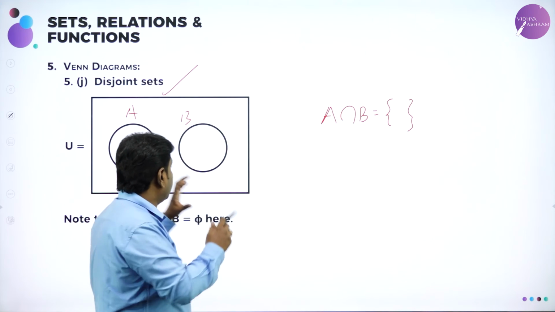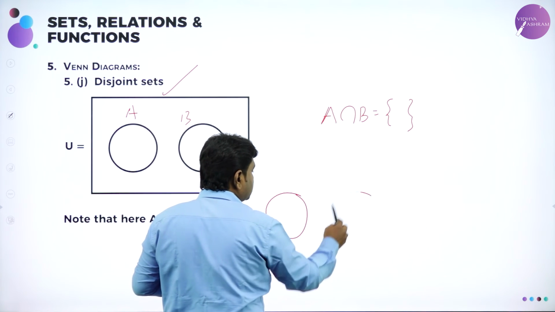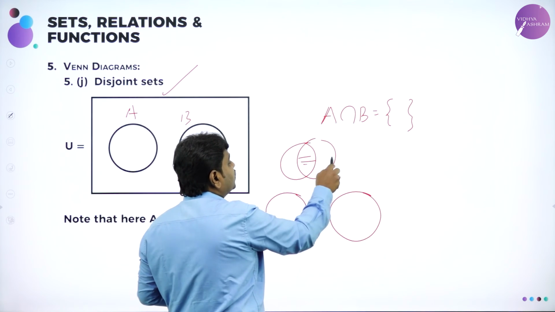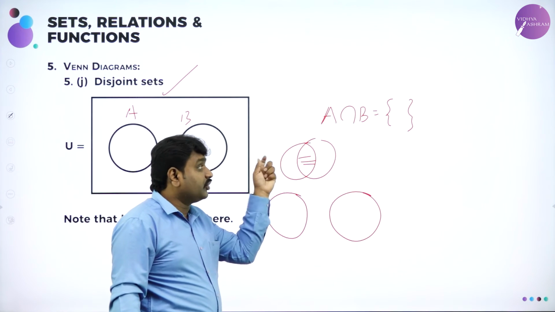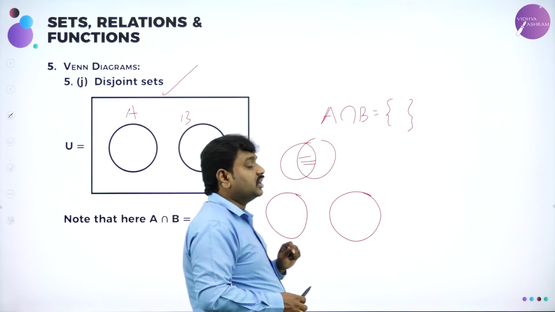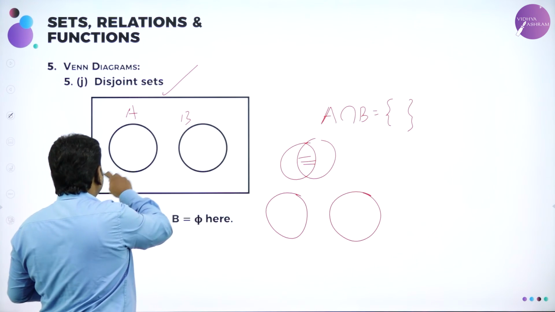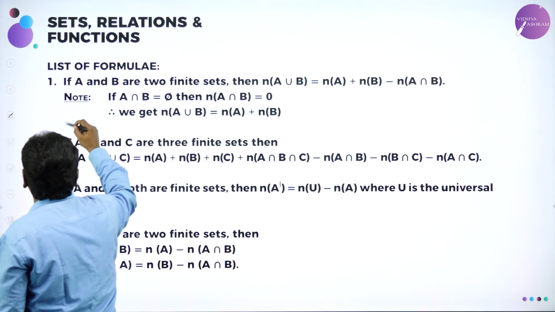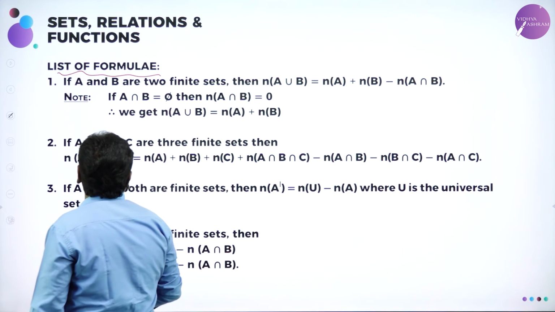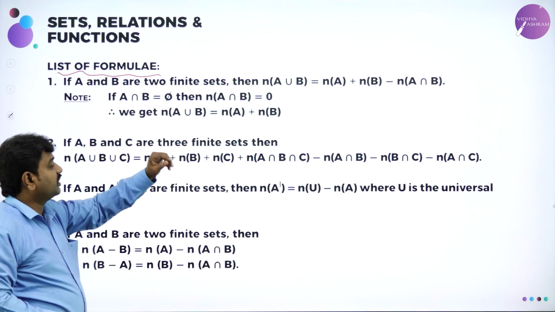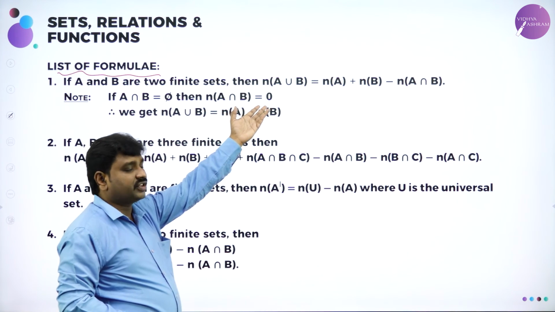Disjoint sets means they will not touch each other. One set lies away from the other set. Means we will not have this common region. This common region is called what? Intersection region. If you have any element in the intersection, then it cannot be disjoint. So here no elements in common, so this is a disjoint set. Then we have a list of formulae. So A and B: A intersection B becomes null set. The number of elements in A intersection B is 0.